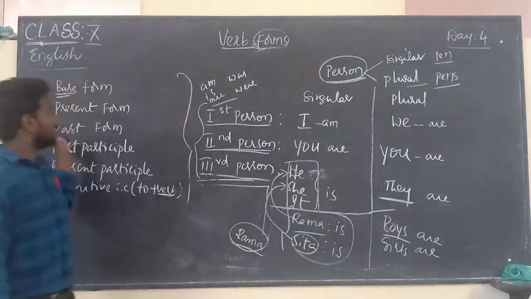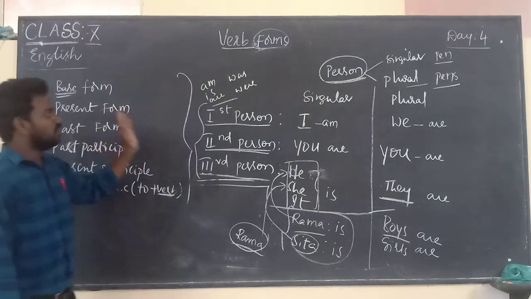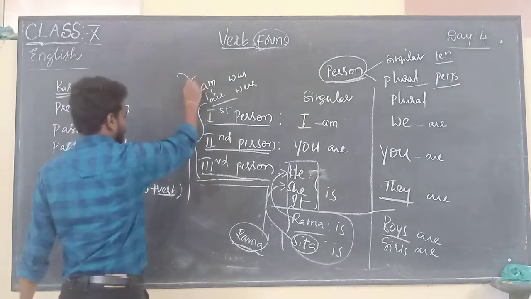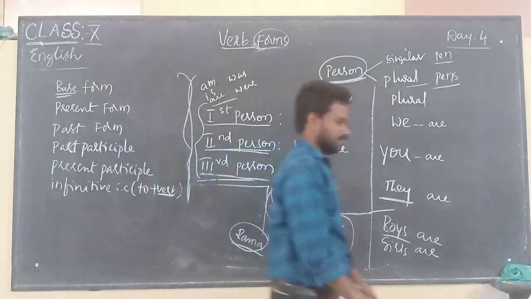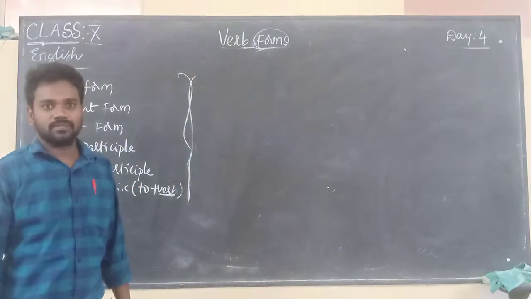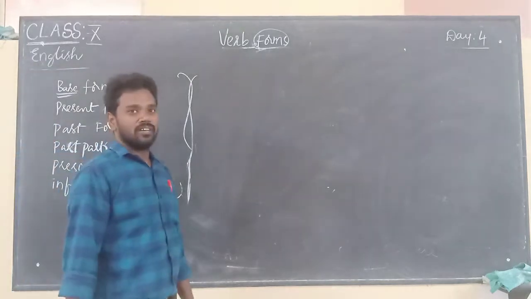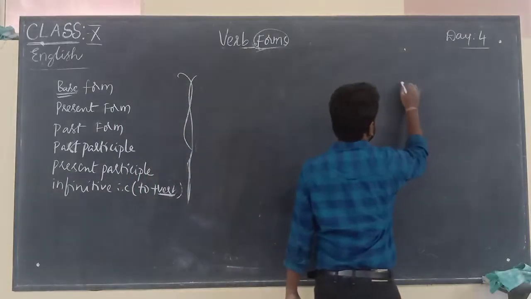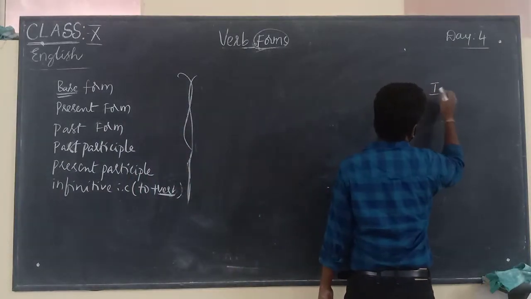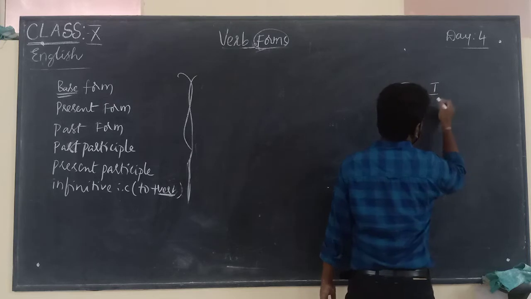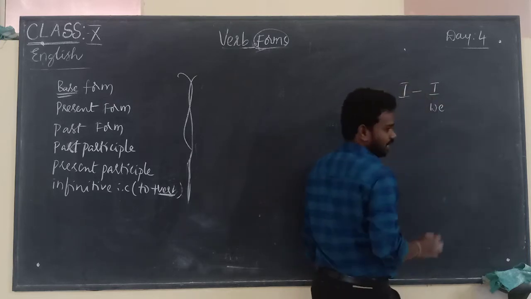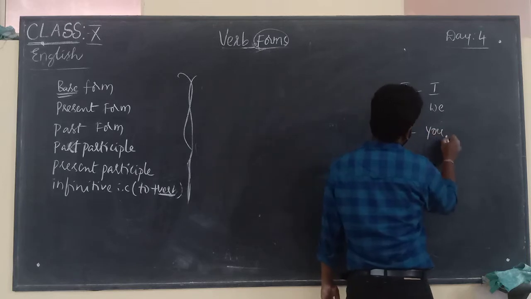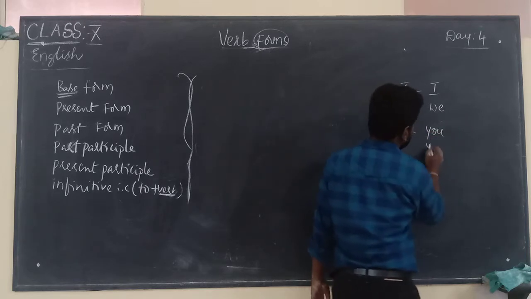Before learning these verb forms, we should know what is first person, what is second person, and what is third person. Until now we have learned them. First person singular is I, first person plural is we, second person singular is you, and second person plural is also you.